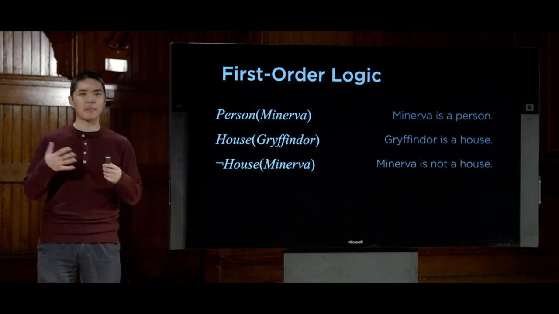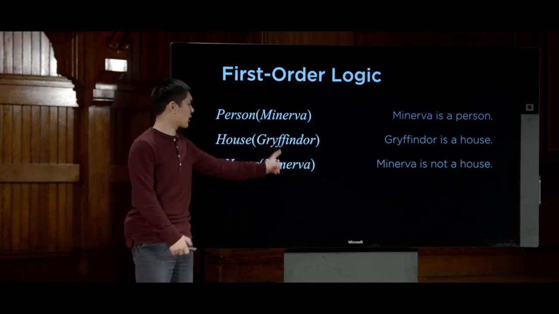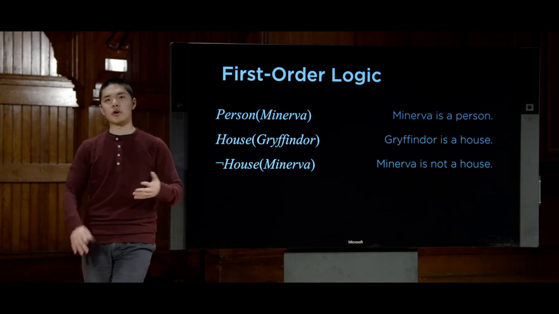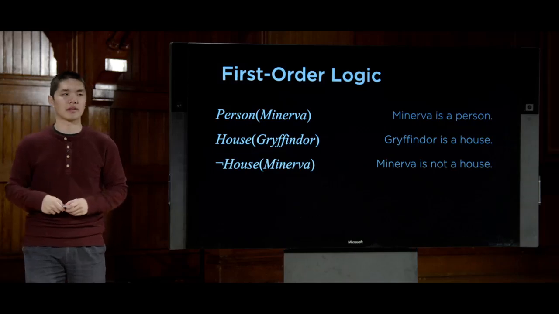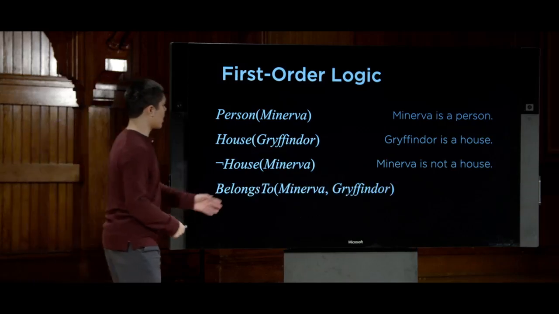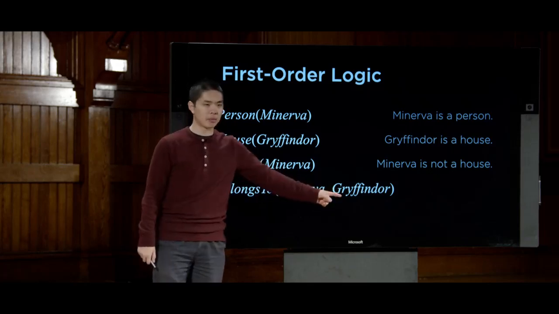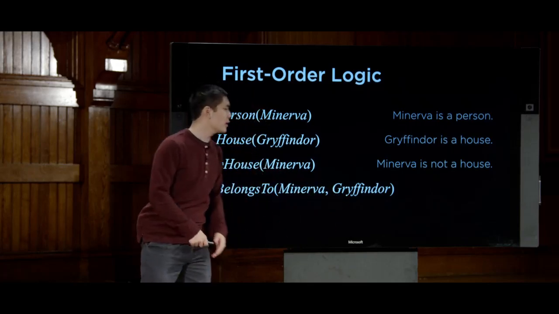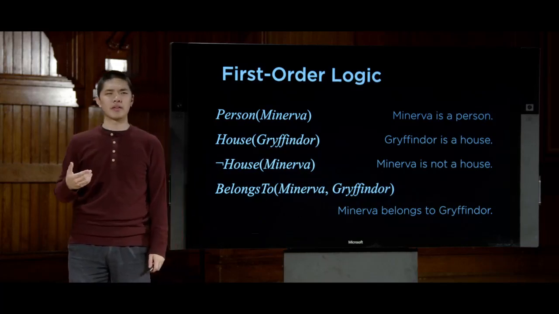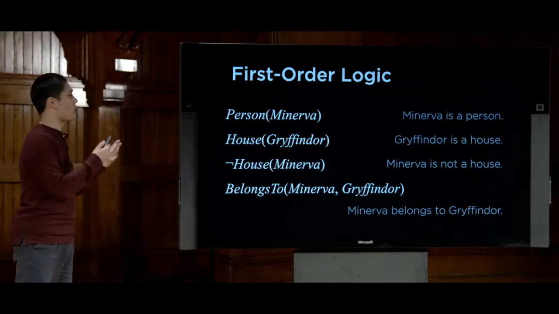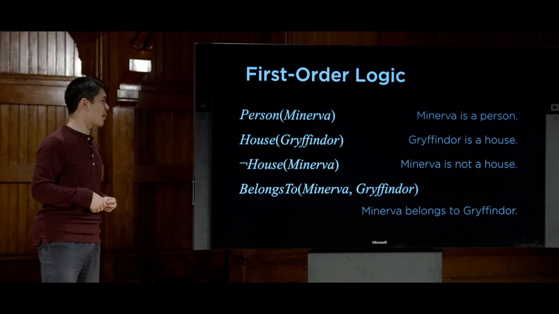Meanwhile, in addition to predicate symbols that just take a single argument, some of our predicate symbols are going to express binary relations, relations between 2 of its arguments. So I could say something like belongs to, and then 2 inputs, Minerva and Gryffindor, to express the idea that Minerva belongs to Gryffindor. And so now here's one of the key differences between this and propositional logic.